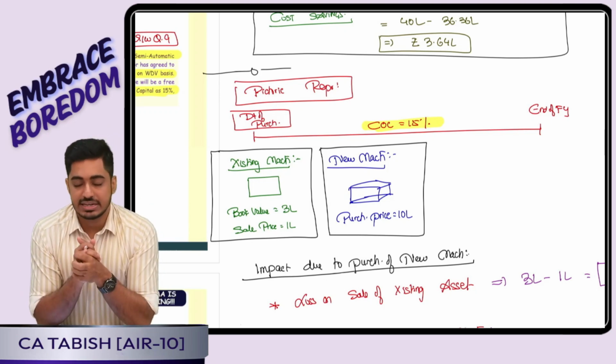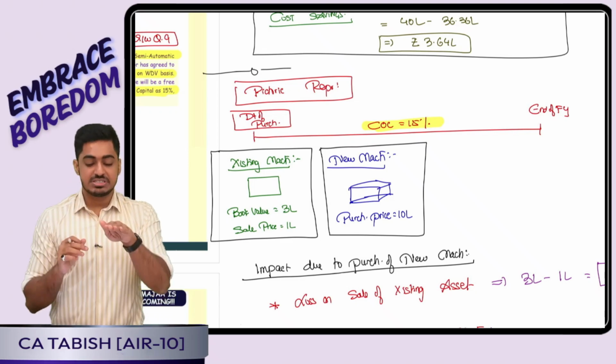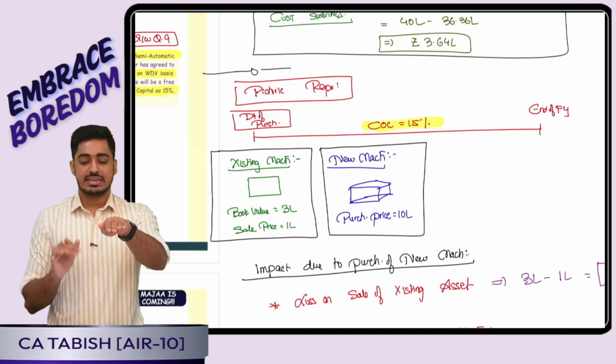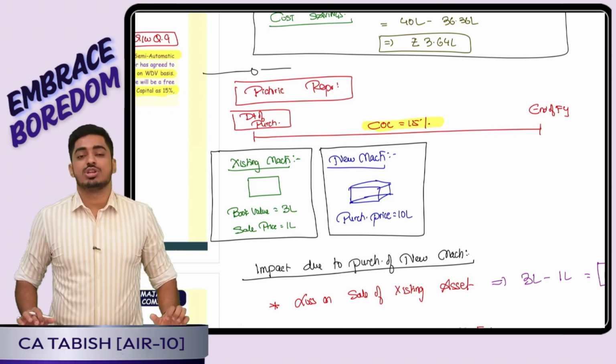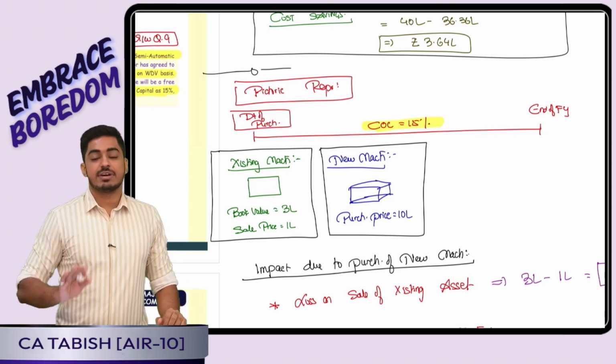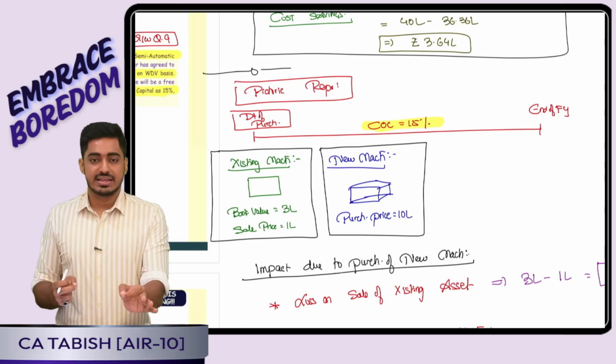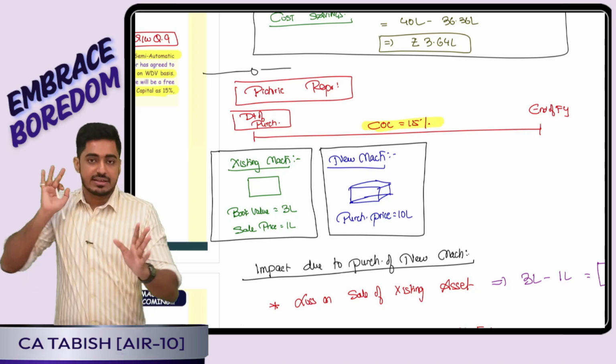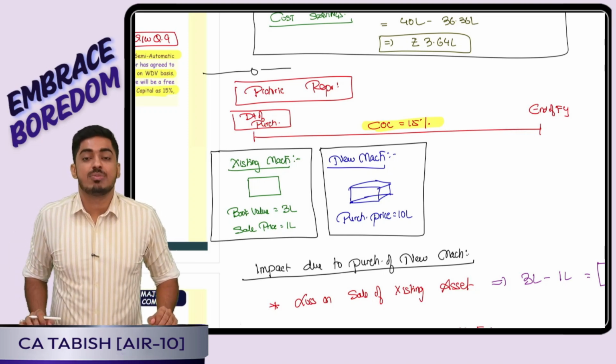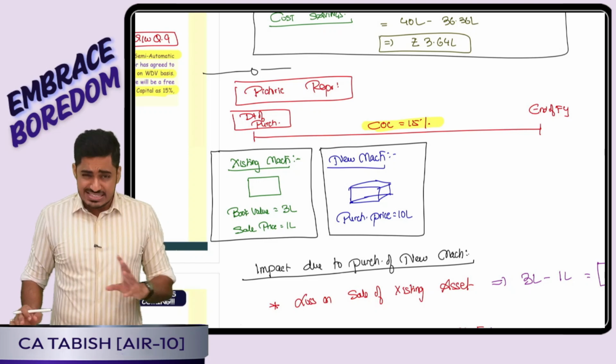Third thing which question had given was that existing machine, I am incurring maintenance cost of 1 lakh. In the new machine, it will not be there. It is going to be a benefit for me. And the fourth and the final point is the finance cost. Tell me, existing machine I sold for 1 lakh. New machine I should be getting for 10 lakh. That means extra how much cash I want? 9 lakh.